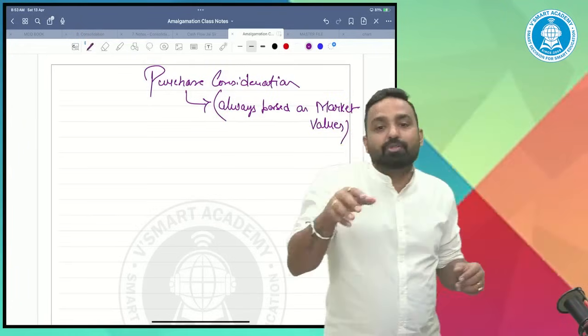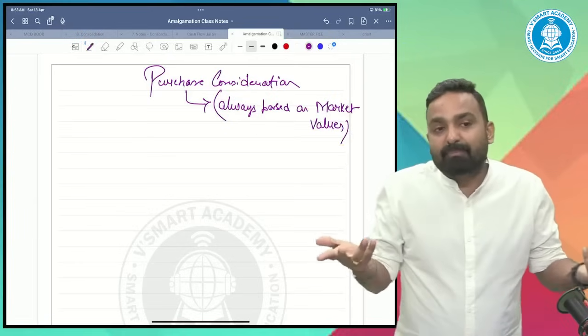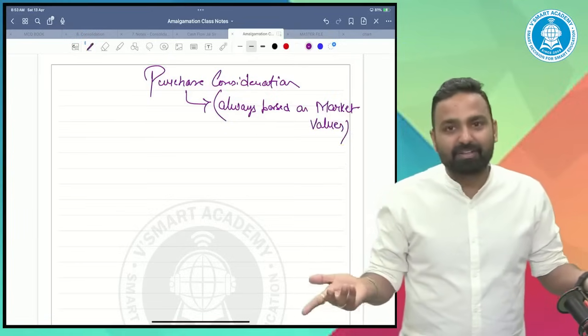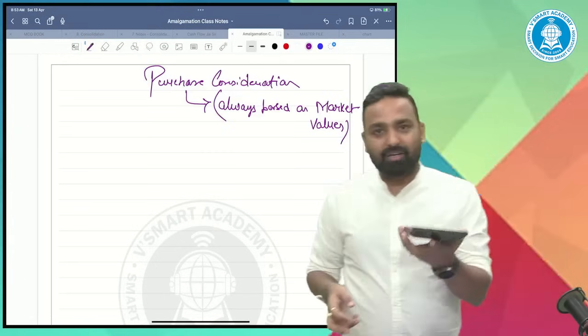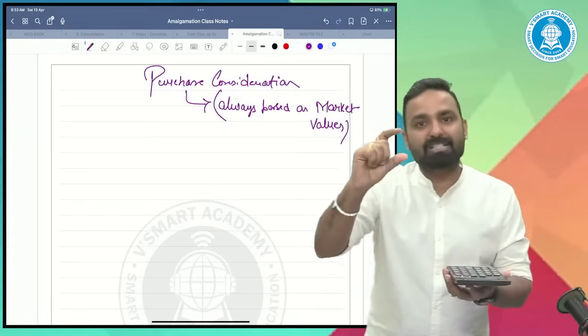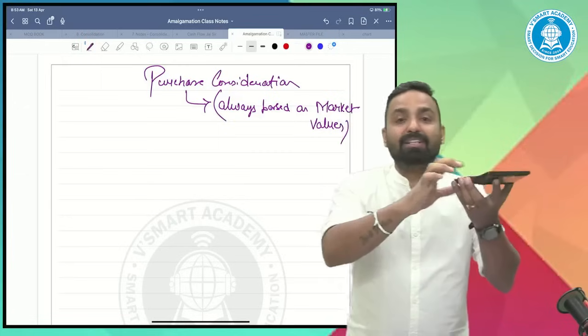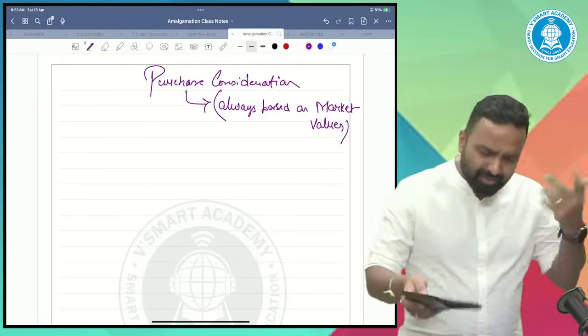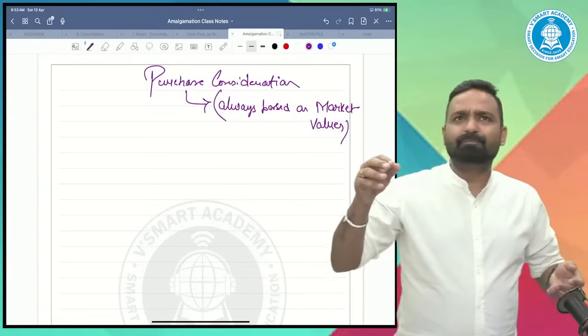Now some of you may ask me, sir, why market value only? It's quite a simple thing. If you are purchasing a calculator, how much will you pay? Obviously you will pay that amount which reflects the fair value of the calculator. Fair value means market value. Let's talk about land.